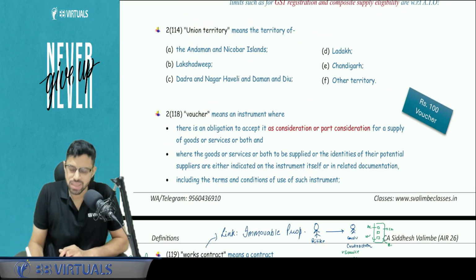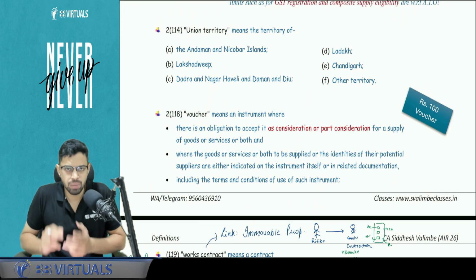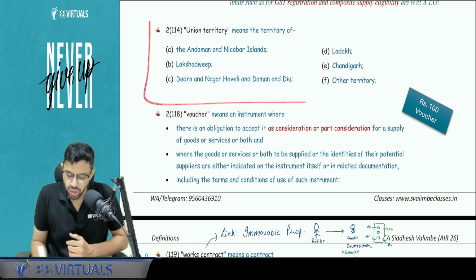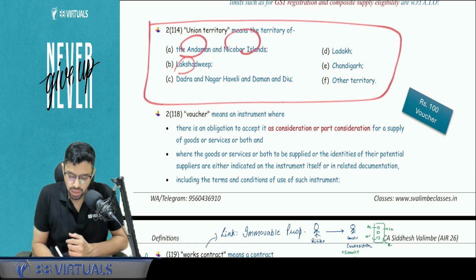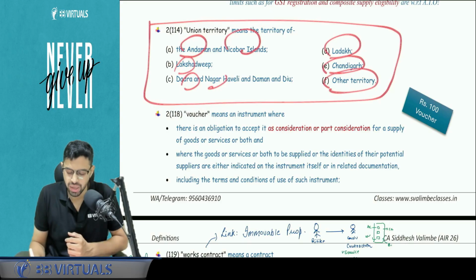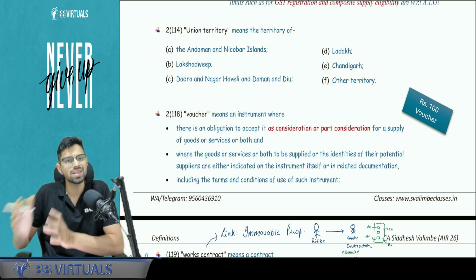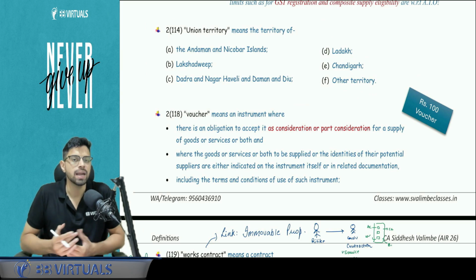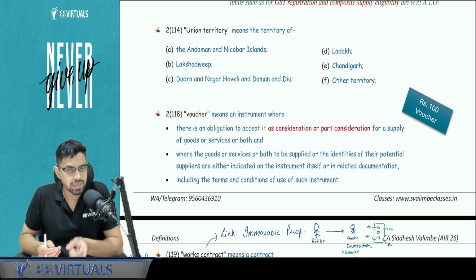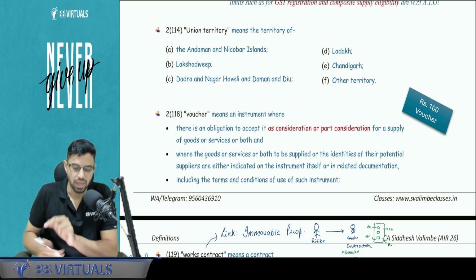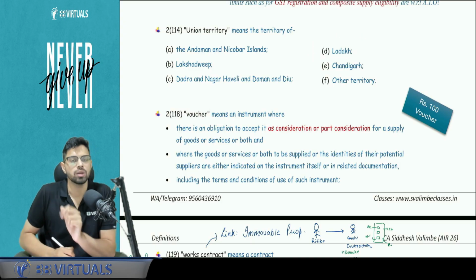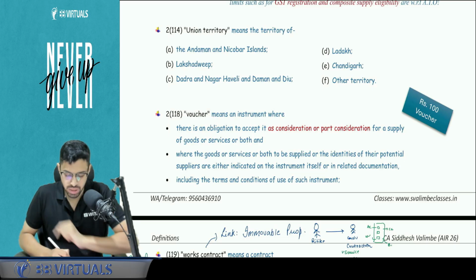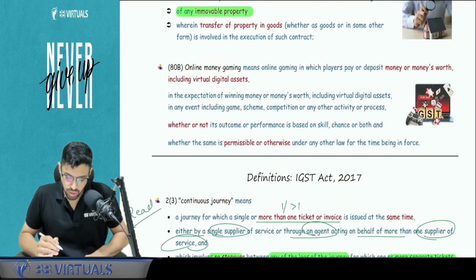One thing you have to understand, Delhi, Puducherry and Jammu and Kashmir will be considered as states, though in reality they are union territories. Okay, but what about balance? Andaman, Nicobar, Lakshadweep, Dadra Nagar Haveli, Ladakh, Chandigarh, other territory is a residuary clause. So all these will be considered as union territories only. Sir, what is the implication of stating this? Implication is that if intrastate transaction happens in Delhi, you will apply CGST and SGST. But if intrastate transaction happens in Ladakh, you will apply CGST and UTGST. Okay, so depending upon state and UT. This is okay.